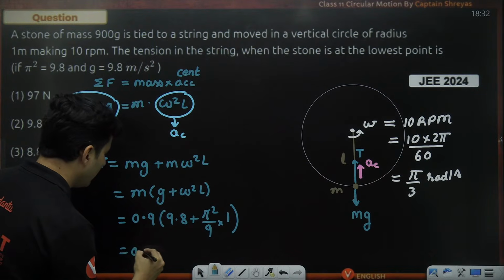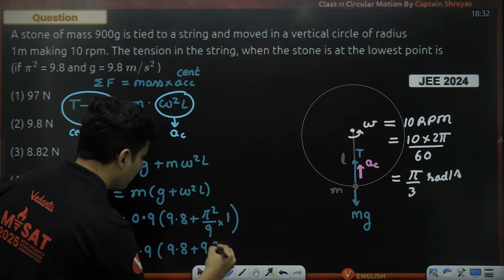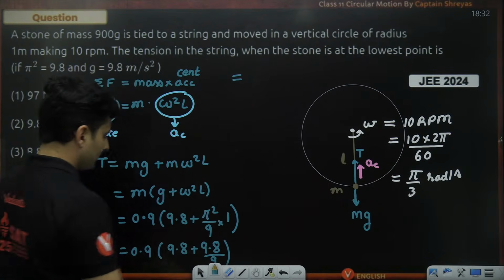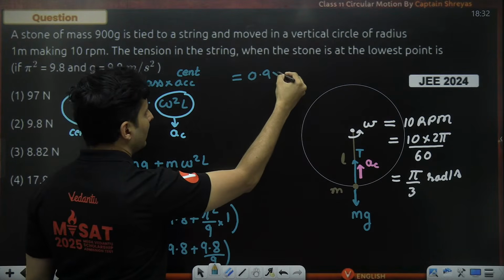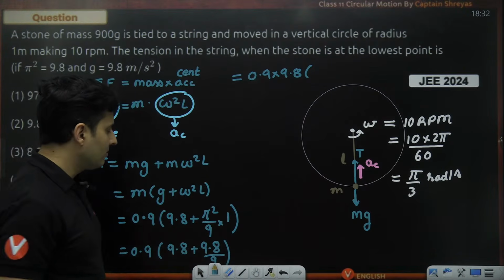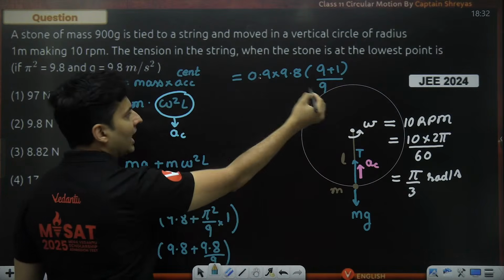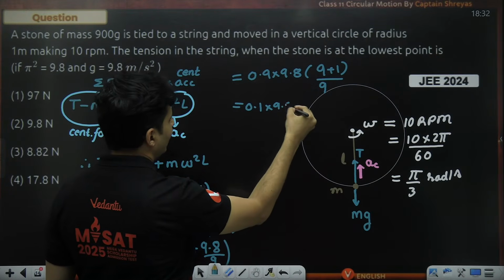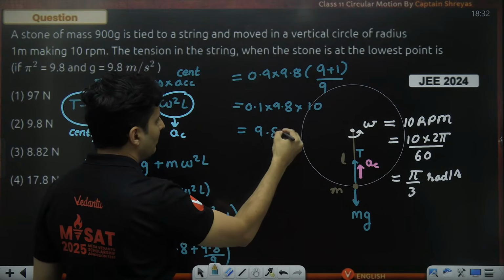So this will become 0.9 multiplied by (9.8 plus 9.8 by 9). So 9.8 is common, and into 0.9. So 0.9 into 9.8, brackets, 9 will go on the top, 9 plus 1 divided by 9. Now 9 and 9 will cancel. So it will become 0.1 into 9.8 multiplied by 9 plus 1 is 10. 10 and 0.1 will cancel. So it will be 9.8.